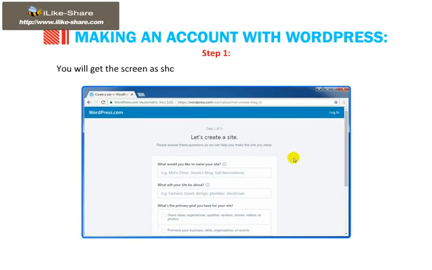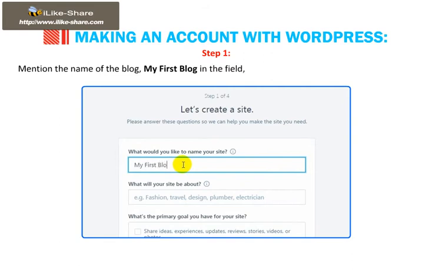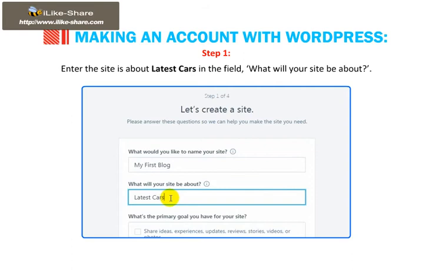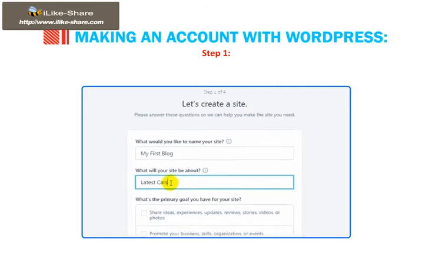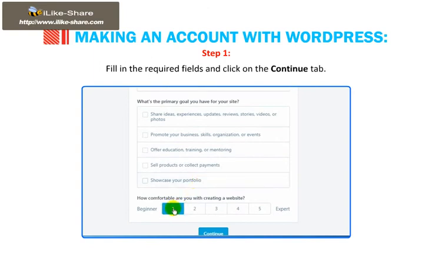You will get the screen as shown in the figure with the heading, Let's Create a Site. Mention the name of the blog, My First Blog, in the field, What would you like to name your site? Enter, The site is about latest cars, in the field, What will your site be about? Fill in the required fields and click on the Continue tab.